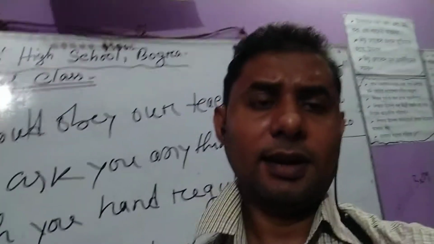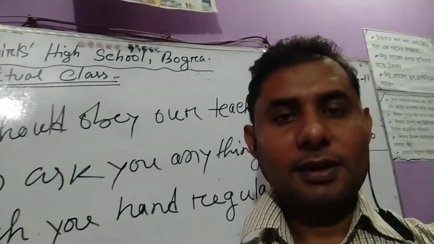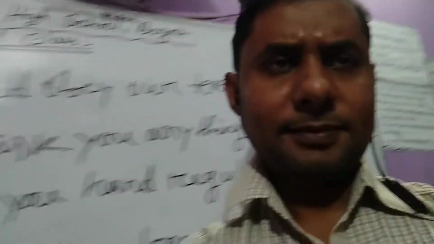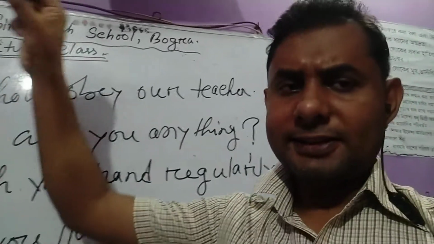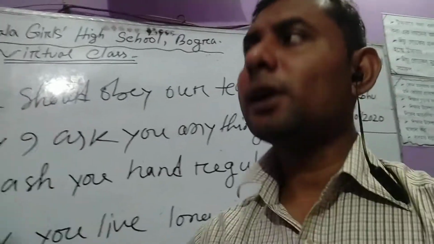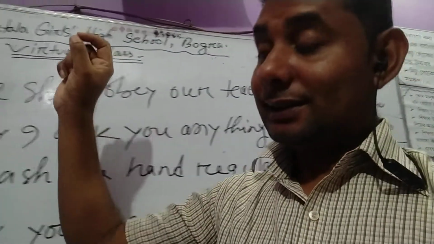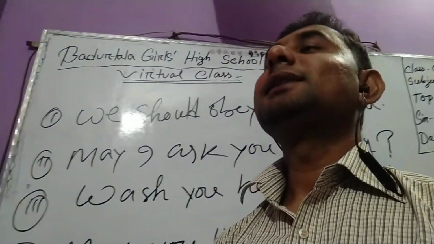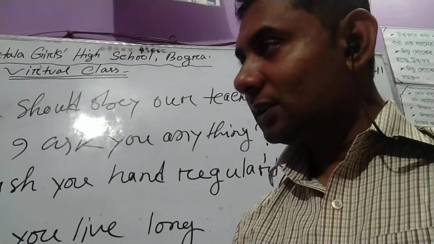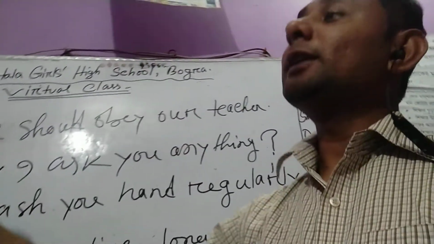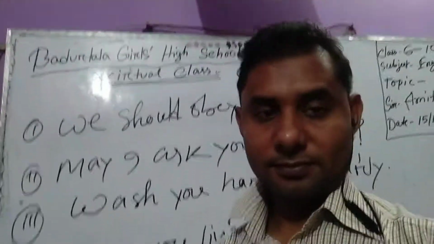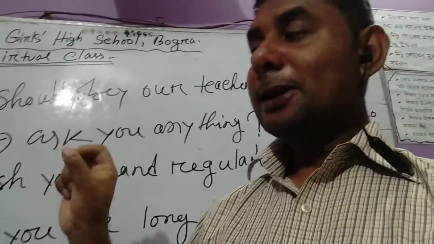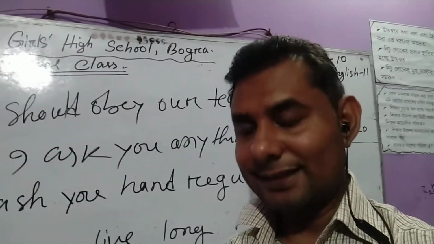So we will now review the class. A sentence means a group of words set side by side or in a proper, structural way that gives us a clear meaning. That is a sentence.